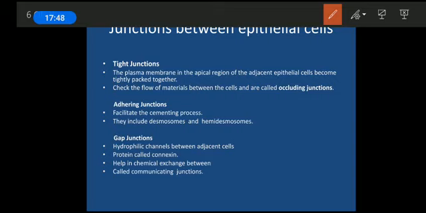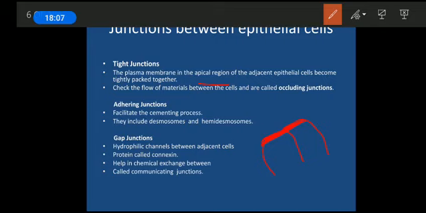Tight junctions are the junctions where the plasma membrane in the apical region of adjacent epithelial cells becomes tightly packed together. So the plasma membranes of these two cells are not distinguishable at the apical part.